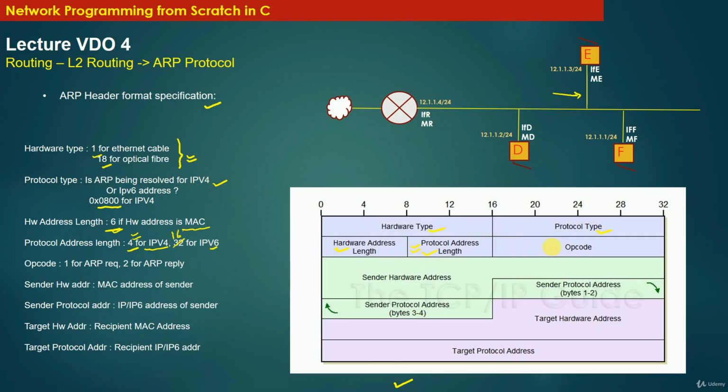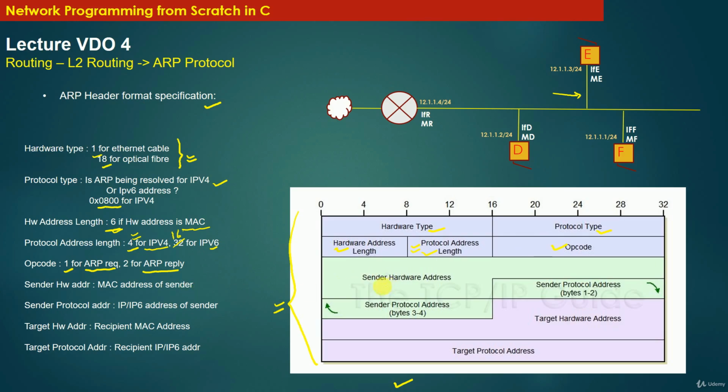Now the next field is the opcode. This opcode represents the type of this ARP message, that is whether this ARP message represents an ARP request message or an ARP reply message. If the value of the opcode is 1, then this message represents the ARP request message, and if the value of the opcode is 2, then this message represents the ARP reply message. So remember, the same message specification format can be used to represent an ARP request message or an ARP reply message based on the value of the opcode.